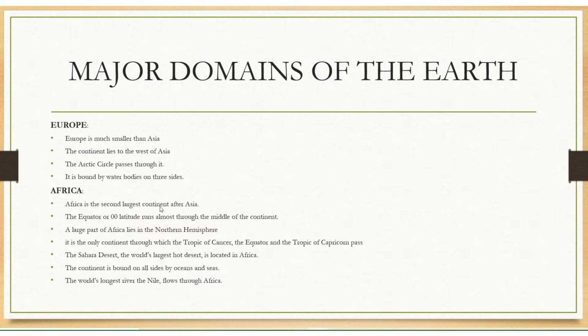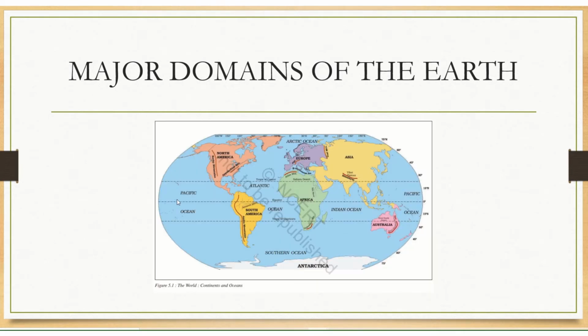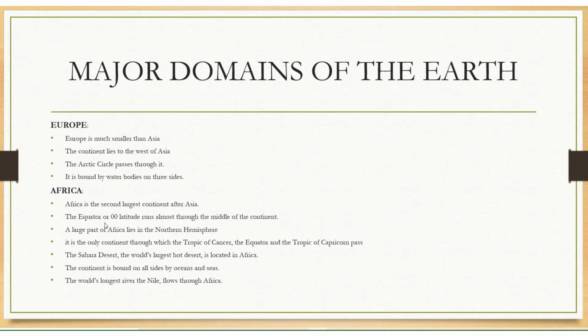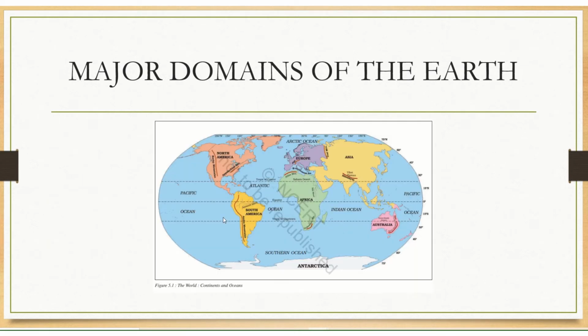Africa is the second largest continent after Asia. And the equator runs almost through the middle of this continent. See here, this is the equator. It runs through the middle of this continent.